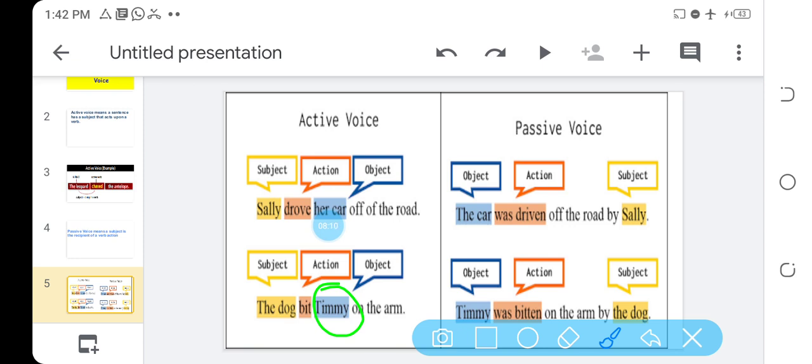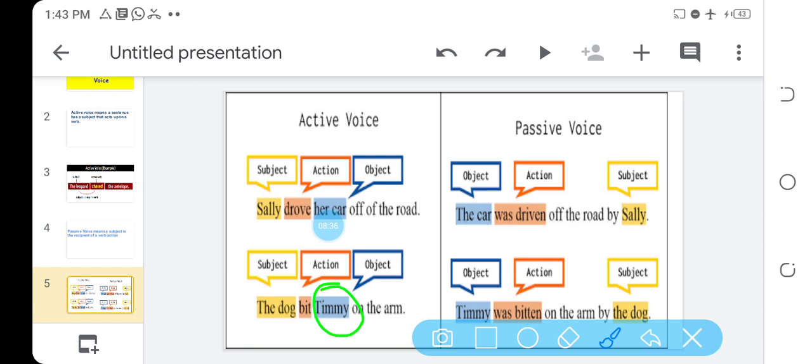In active, we are concerned with the person that slapped somebody, which is mommy. In passive, we are concerned with who? The person that received the slap. And the person that received the slap will what? Come first. So it will be, Dayo was slapped by mommy. Good job. So Dayo, who is the object, will come first, while mommy, who is the subject, will now come last in passive.